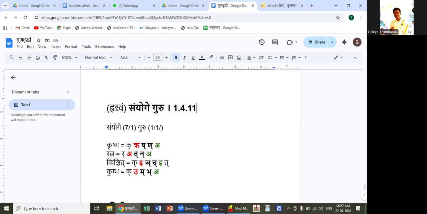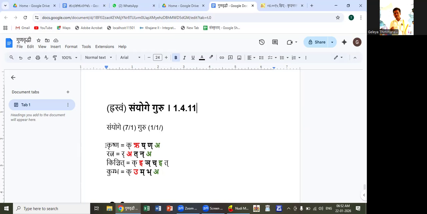It means if a hrasva vowel is followed by a sanyoga, then it is called guru. This is one more example where the sanjna sanyoga, which we learnt just now, is used in this sutra, sanyoge guru. Now, can it be called both hrasva and guru, both laghu and guru? No, it cannot be both. A letter can either be laghu or guru. So by this sutra, it becomes guru. So the laghu sanjna will not be applicable for that hrasva letter which is followed by a sanyoga.